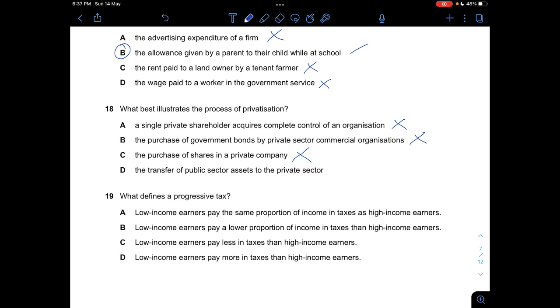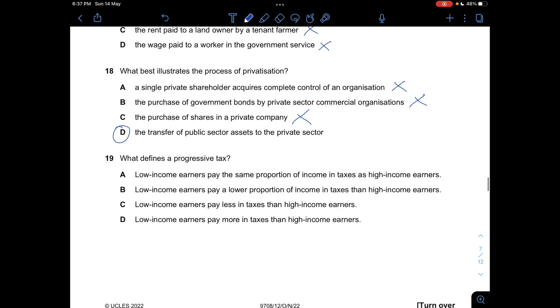And D, the transfer of public sector assets to the private sector is privatization, because it's from a national firm and then it turned into a private firm. Answer is D. And then for 19, what defines a progressive tax? Progressive tax is when if you're on a low income, you're paying maybe this percentage of tax, but then if your income increases, then you're paying more of the tax. So basically it's at a higher percentage, you're paying more of the taxes, right?